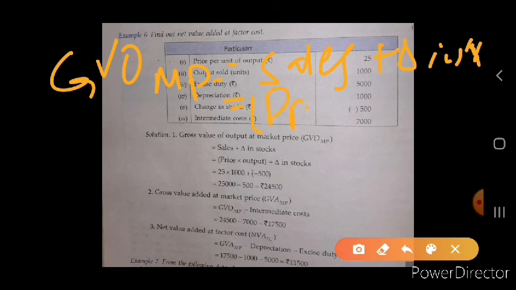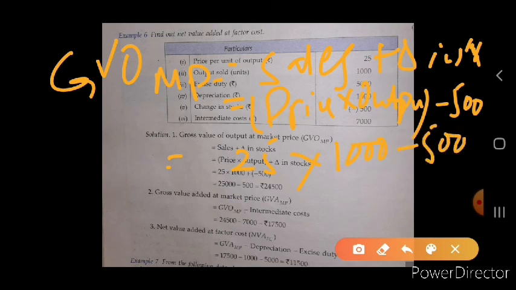We will multiply price into output plus change in stock. What is change in stock? It is minus 500. Price is 25 and the output is 1000. Okay, 25,000 minus 500, so it is 24,500. We get the value of GVO at market price.